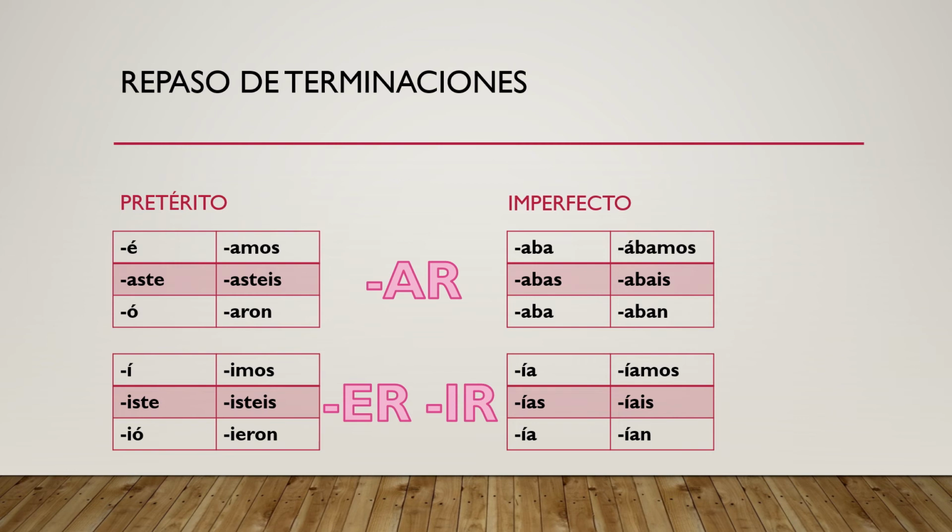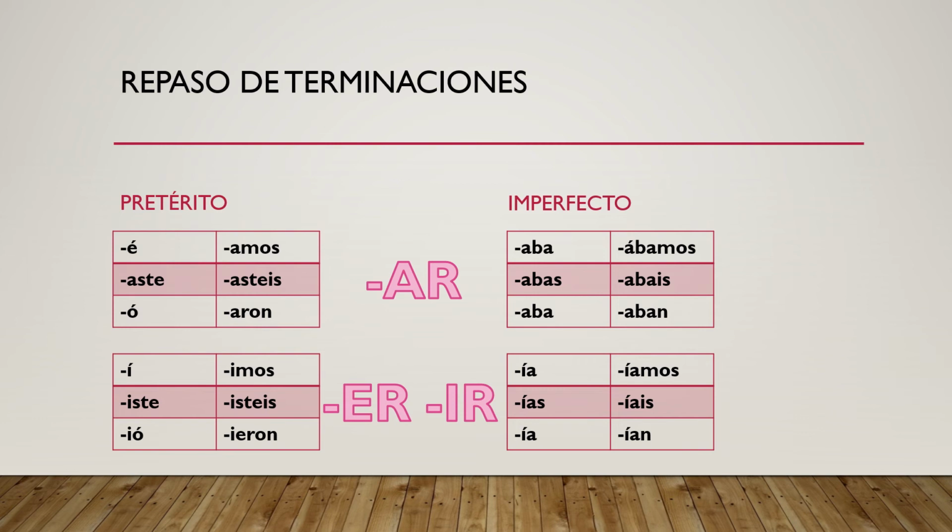For the imperfect, the AR regular endings are aba, abas, aba, ábamos, abais, aban. And then for our regular ER-IRs in the imperfect, we have ía, ías, ía, íamos, íais, ían.